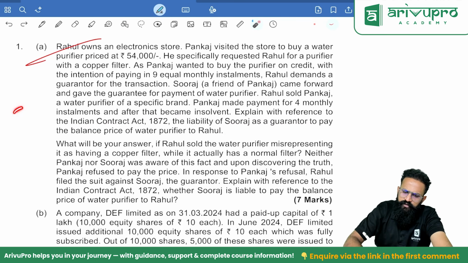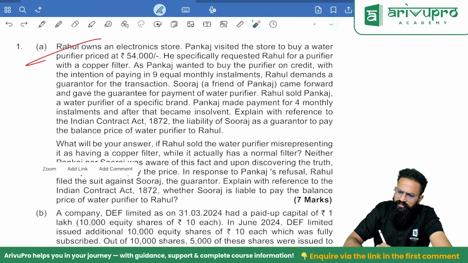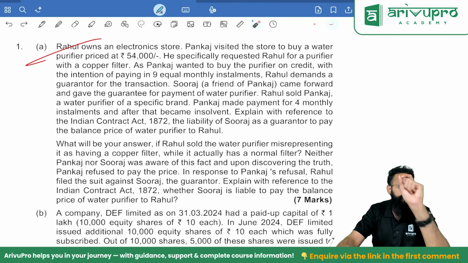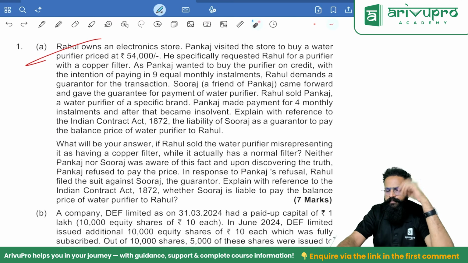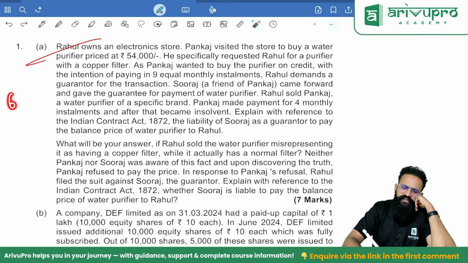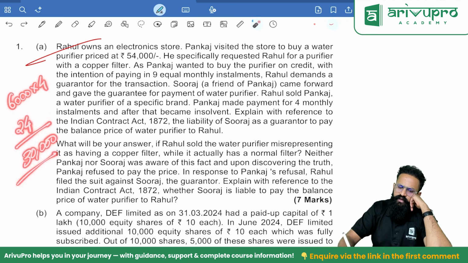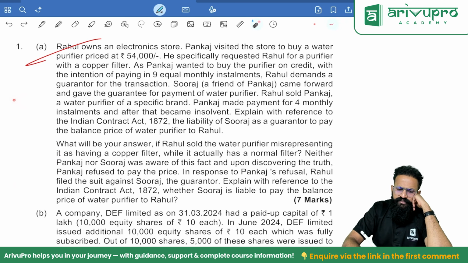Of course, people, it was 54,000 rupees. He has paid 4 installments. How much is each installment? They have not given. Okay, he has agreed to pay 54,000 divided by 9, 9 installments. You see how much will come per installment. 9 5s are 45, 9 6s are 54. So you need to pay 6,000 rupees every month. He has paid 4 installments, so he has paid 24,000. How much is remaining? He has to pay 30,000. When the borrower fails to pay, the guarantor will have to pay 30,000.